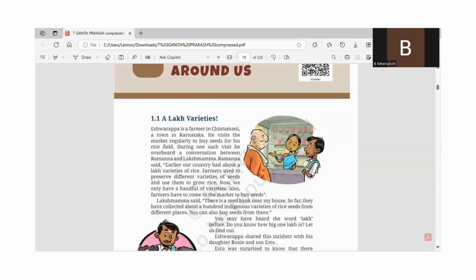Let us see. Ishwarappa is a farmer in Chintamani, a town in Karnataka. He visits the market regularly to buy seeds for his rice field. During one such visit, he overheard a conversation between Ramana and Lakshamma. So Ishwarappa is a farmer, and Chintamani is a place in Karnataka, and he goes to the market to buy seeds for his rice field.